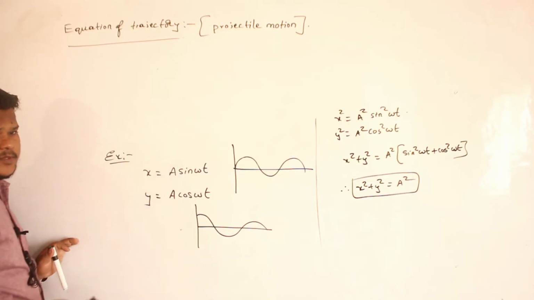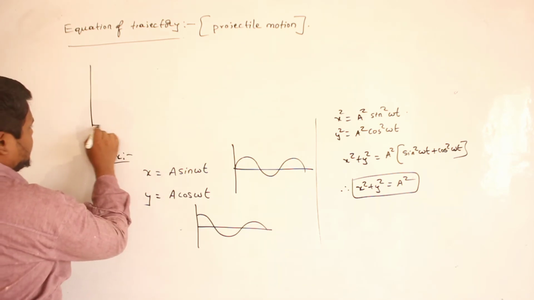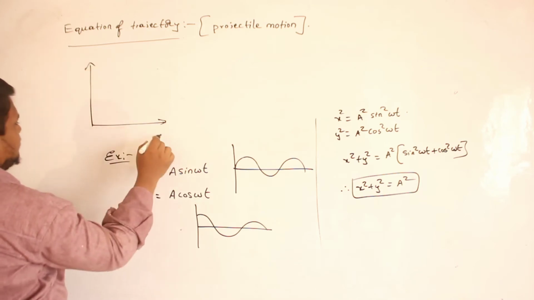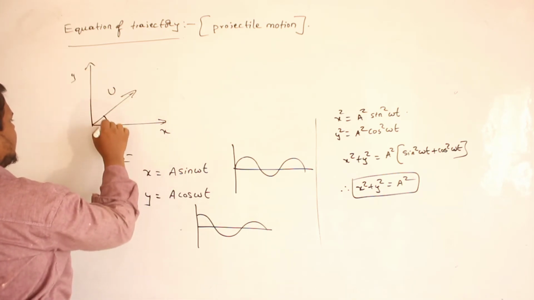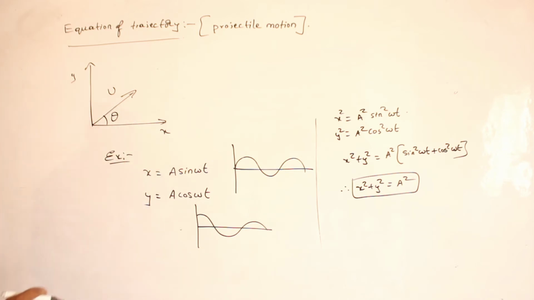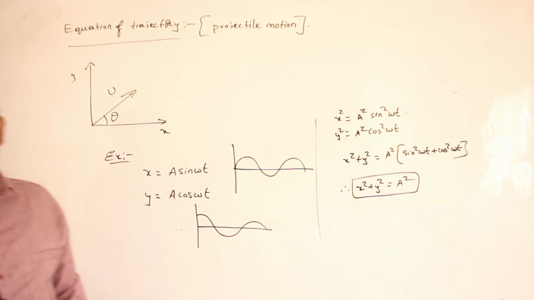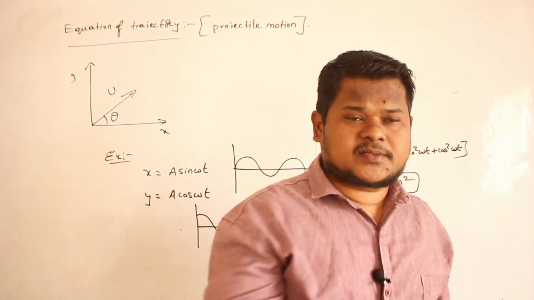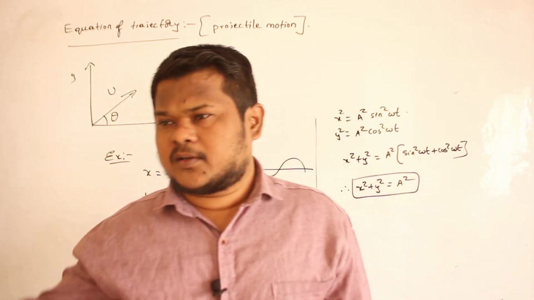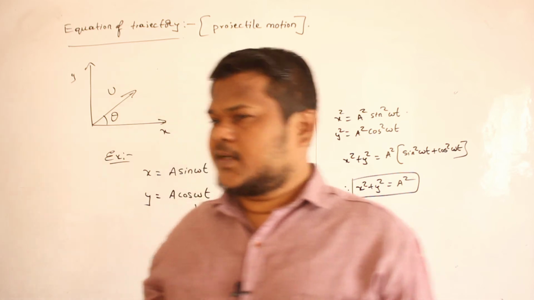For this projectile motion, what is meant by projectile motion? From here, I am throwing a body with an initial velocity of u at an angle of theta. Are you able to understand? For this motion, I want to write a relation between x and y. It means how the particle is traveling along the x-axis and how it is traveling along the y-axis. I want to derive a relation between both of them.